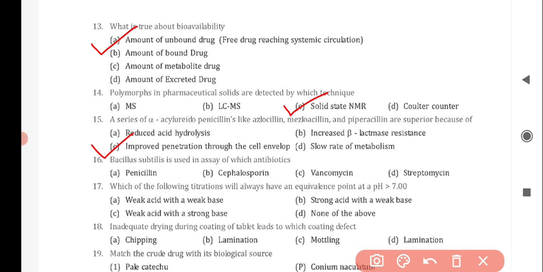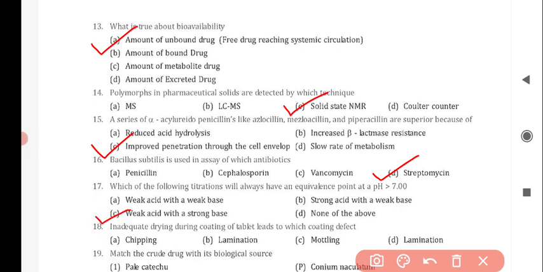And the correct answer is option D, streptomycin. Next question is, which of the following titrations will always have an equivalence point at a pH more than 7? So the correct answer for this is option C, weak acid with a strong base.